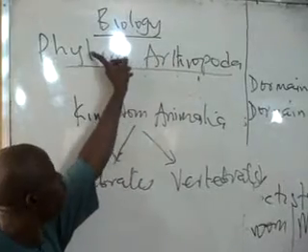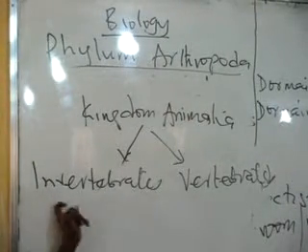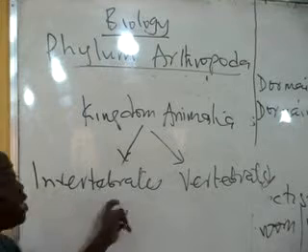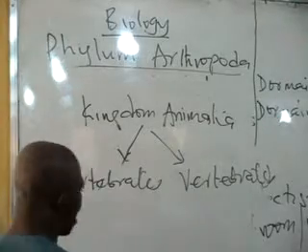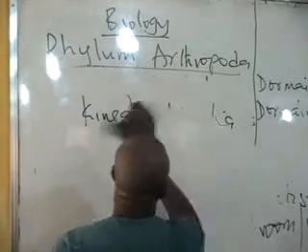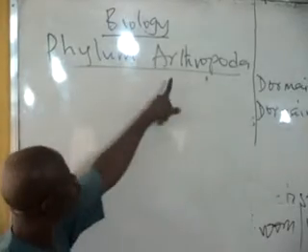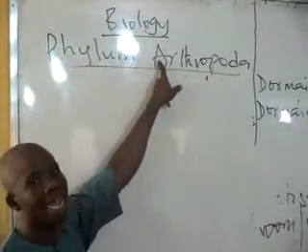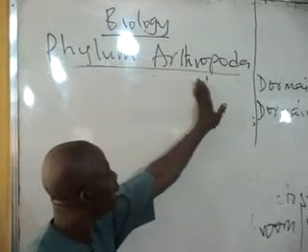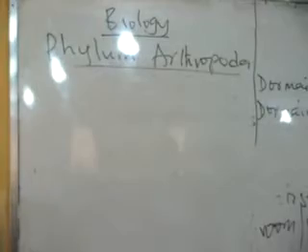Then the phylum Arthropoda comes under the invertebrates, or what we call invertebrata, because they are a group of organisms without backbone. Now, coming to our phylum Arthropoda, when you want to write classification names, you write the first letter in capital, and then write other letters of the word in small letters.